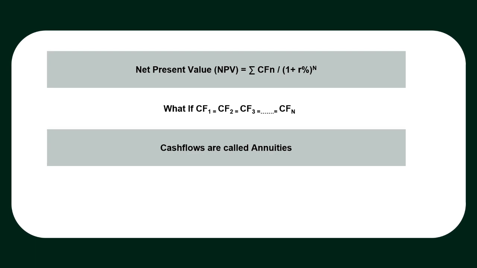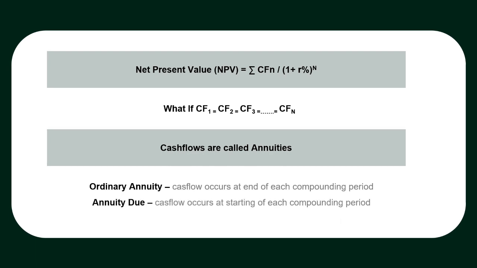You would have used this concept of annuity to calculate EMIs on your loans. There are two types of annuities. Ordinary annuity is when each cash flow occurs at the end of each compounding period. Annuity due is when each cash flow occurs at the start of each compounding period.